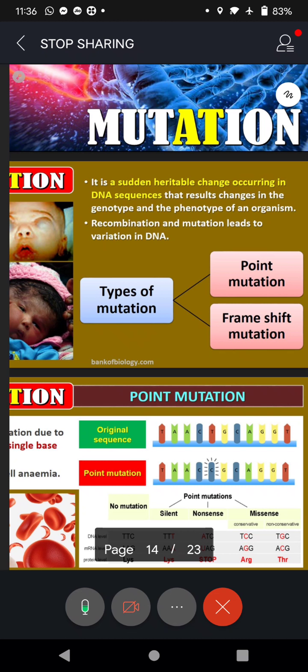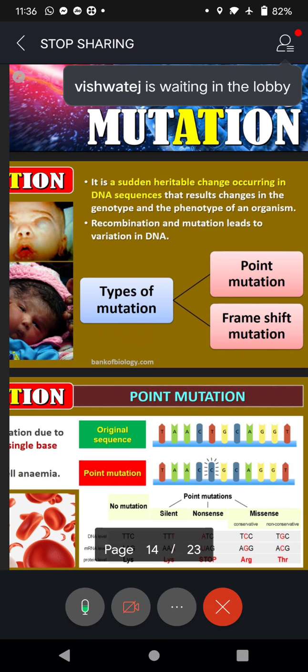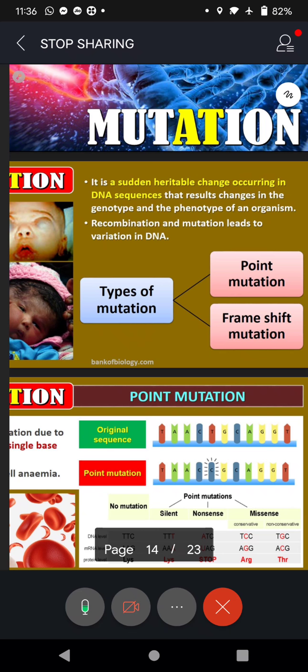When there is a change in structure and locus of the gene, invariably the trait changes, the character changes, and that will be shown in the phenotype. And recombination and mutation lead to variations in DNA. Already we talked about recombinants and non-recombinants in our previous classes. And here it is not only recombinants, it is the mutation that leads to variations in DNA.